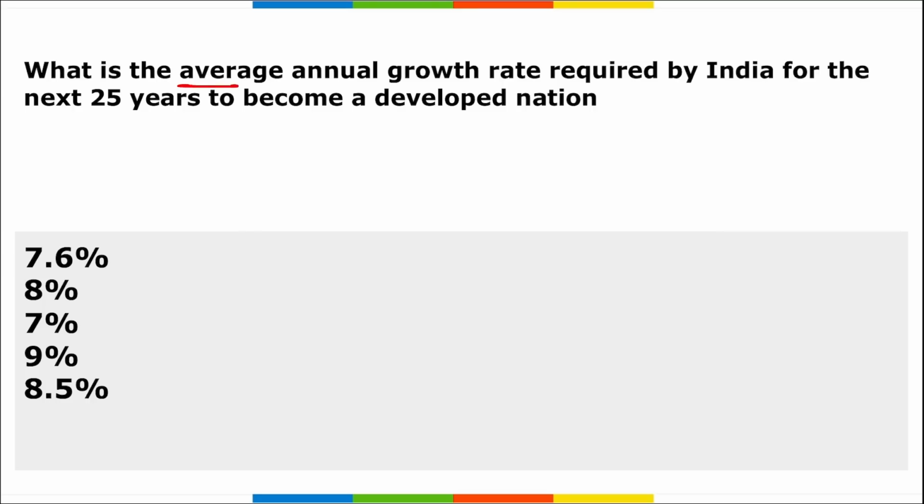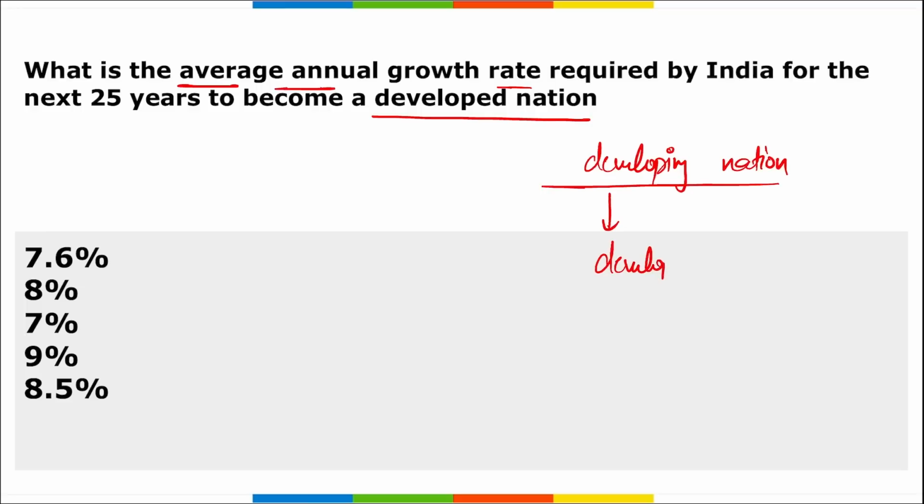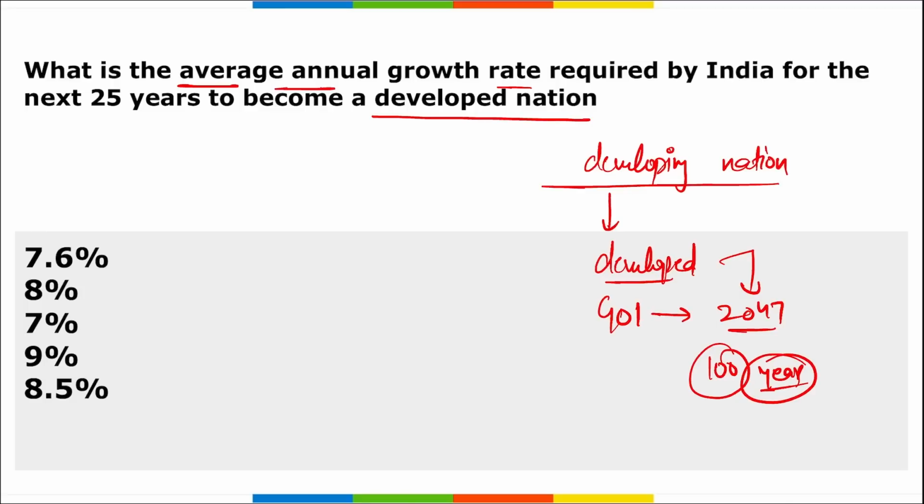Next, what is the average annual growth rate required by India for the next 25 years to become a developed nation? We are currently a developing nation, right? The government of India has targeted 2047 to achieve the status of a developed nation, because it marks 100 years of independence. We want to achieve this target in 2047 so that we will be known as a developed nation.